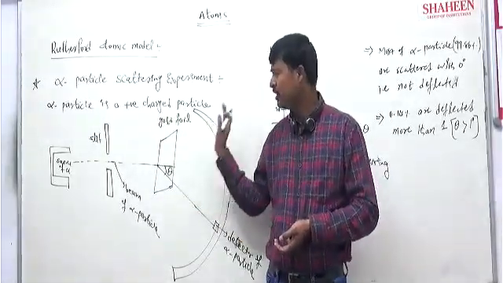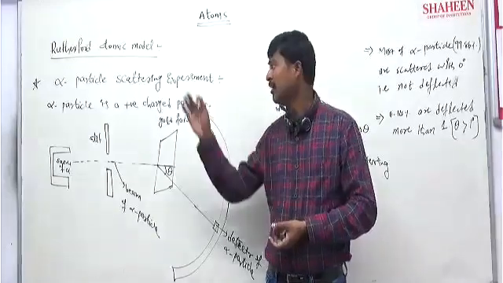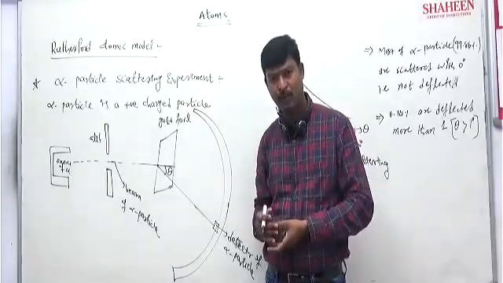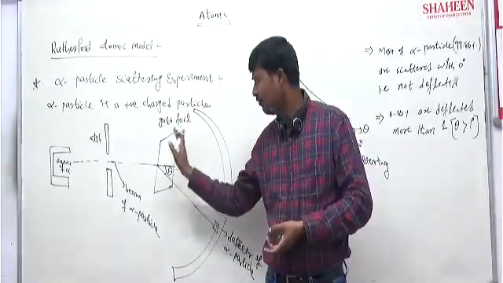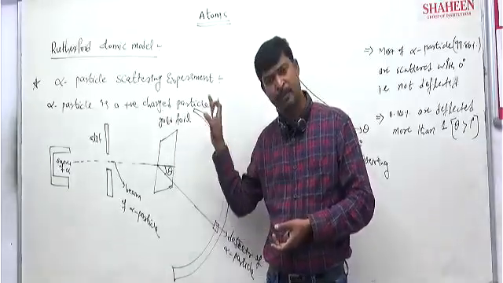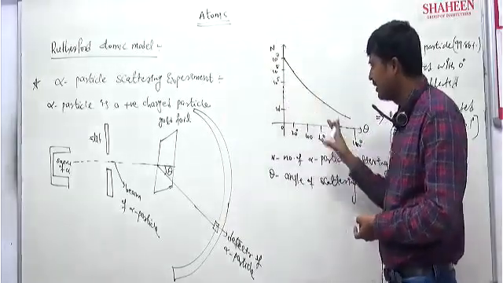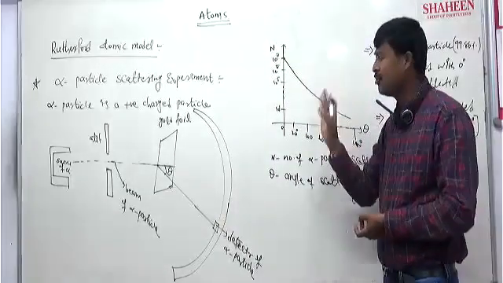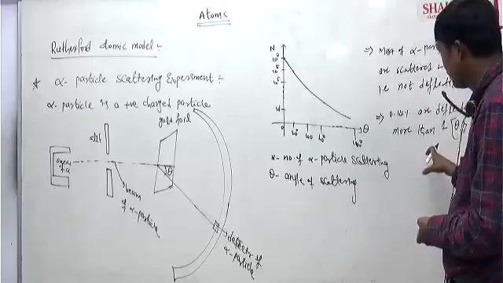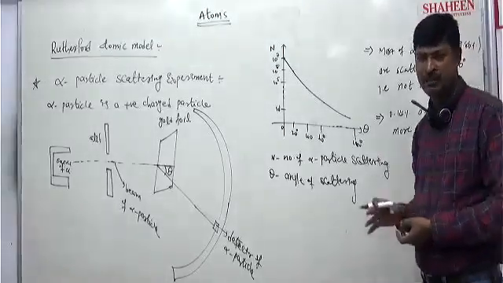But finally, with the help of gold foil, he explained his model. From the gold foil experiment, the observations and data were selected and the graph drawn. Based on this, these are the main important points.